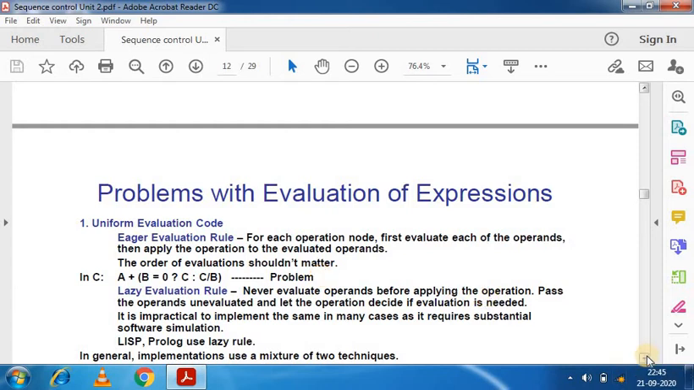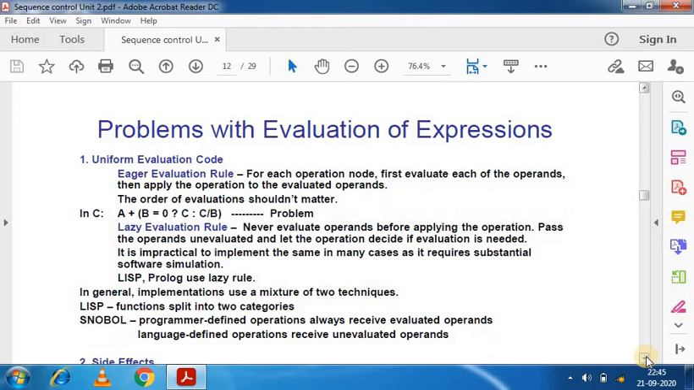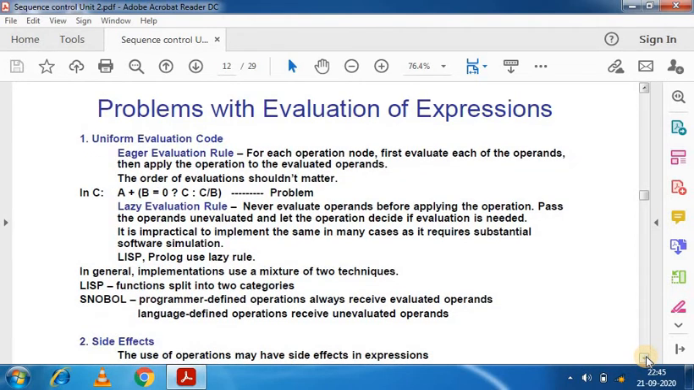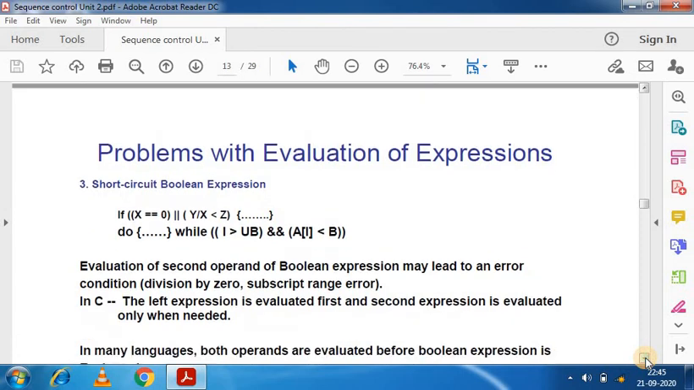Lisp and Prolog sometimes use lazy rules because there is no certain sequence in declarative programming. So we can approach the lazy evaluation rule in declarative languages. The next issue is side effects. A user operation may have a side effect in an expression. An expression can be changed, like c divided by a function, where we take the function in terms of y plus c. So these are the side effects.